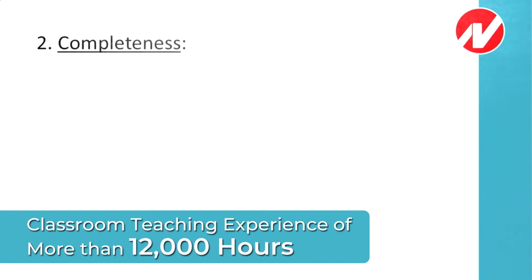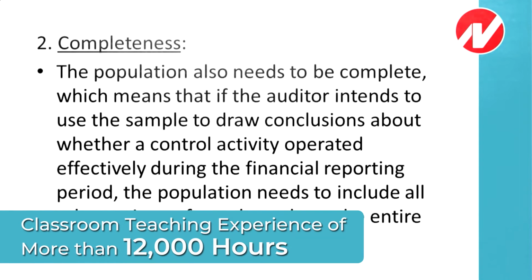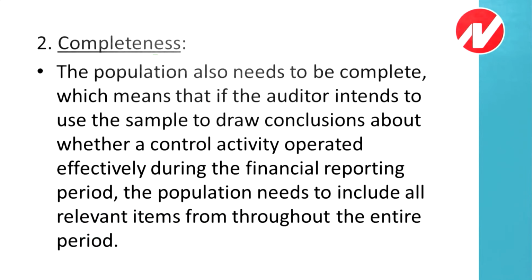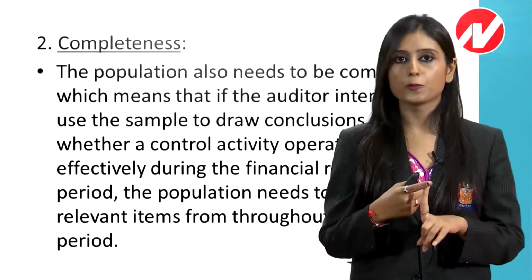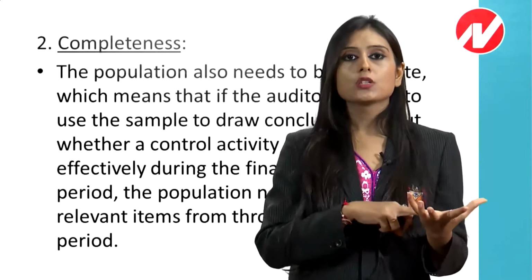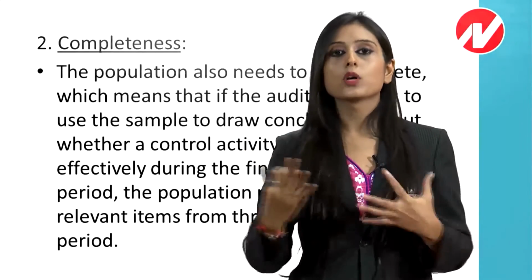Second characteristic of population is completeness. The population also needs to be complete, which means that if the auditor intends to use the sample to draw conclusions about whether a control activity operated effectively during the financial reporting period, the population needs to include all relevant items from throughout the entire period. Now, as far as the selection is concerned, first the population needs to be appropriate, meaning what is the population, then the samples selected will render the objective that we want to achieve.